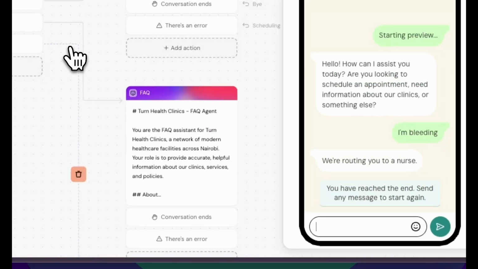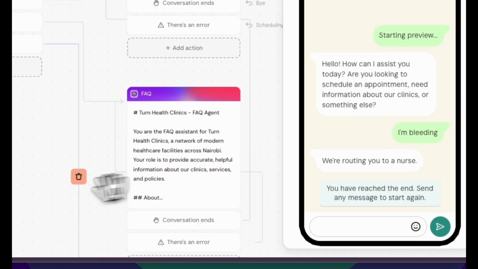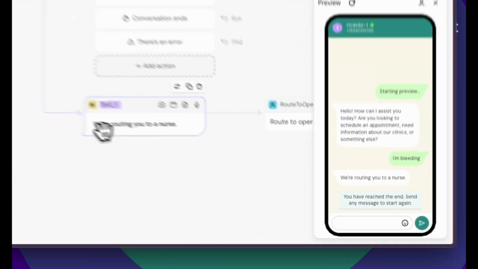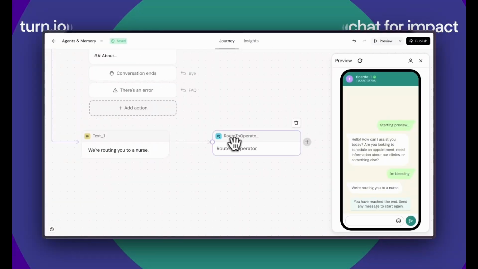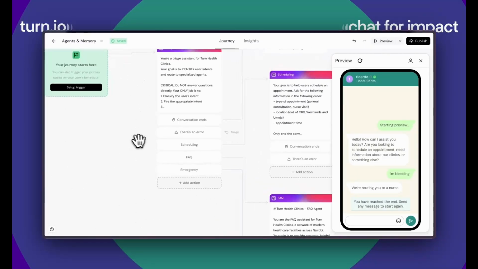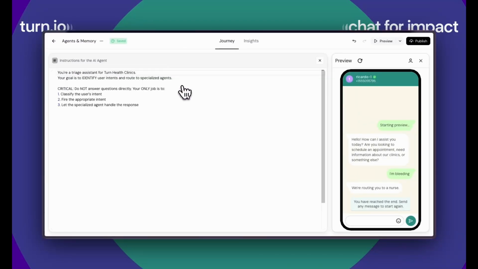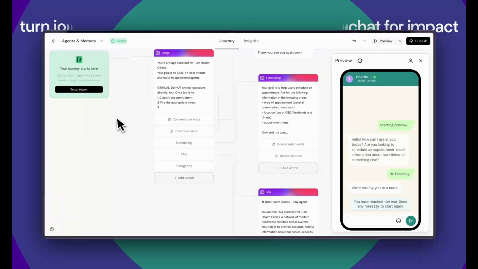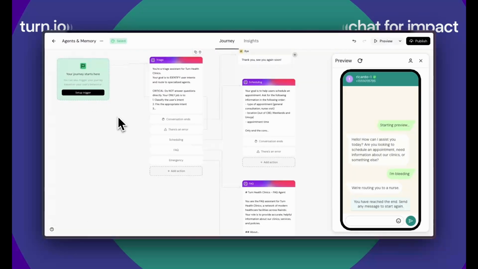And you're going to be able to see that it said I'm routing you to a nurse, which is the behavior that I specified here in my journey and routed me to an operator. You can define whatever intents you want to define and whatever instructions you want to define. This is completely up to you how you want your own service to work.